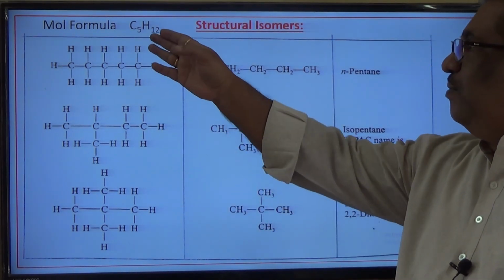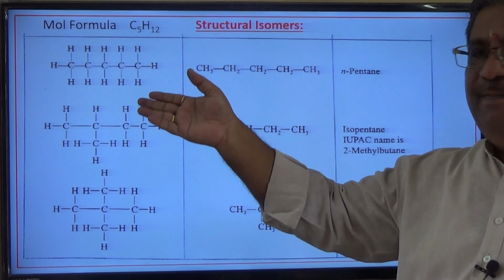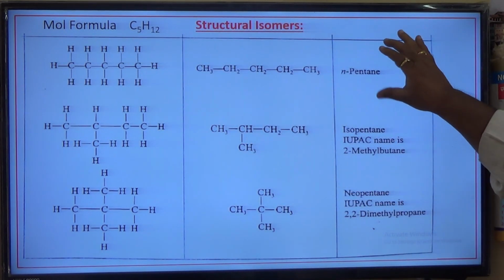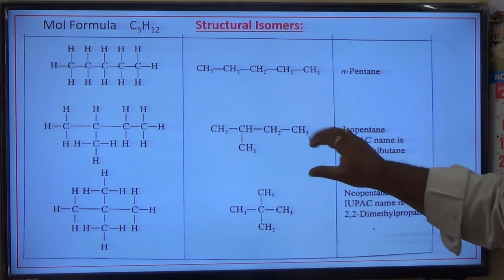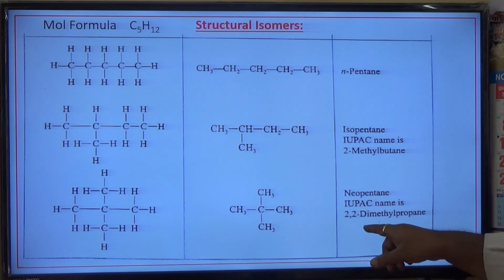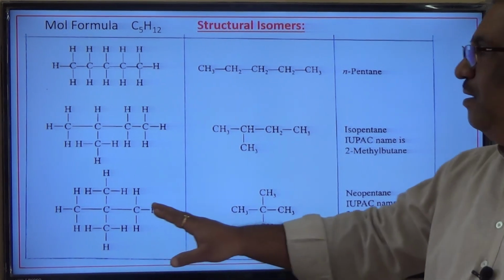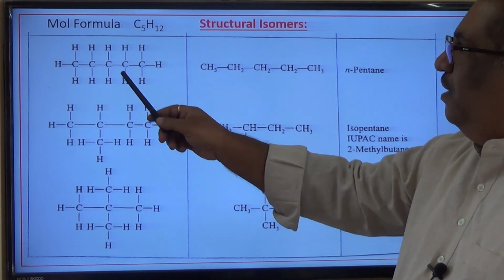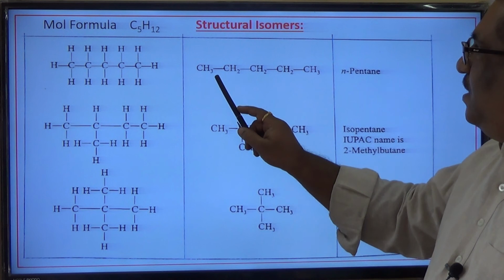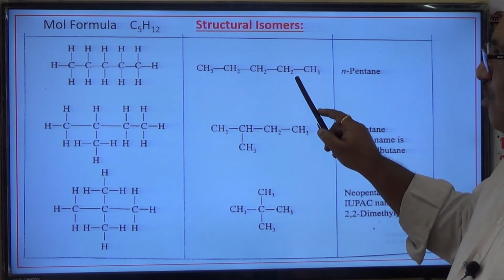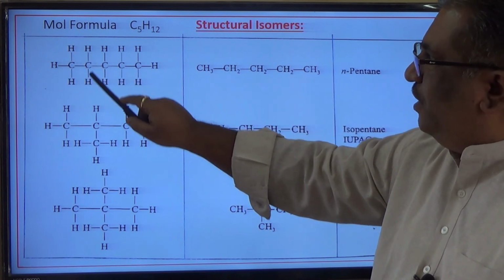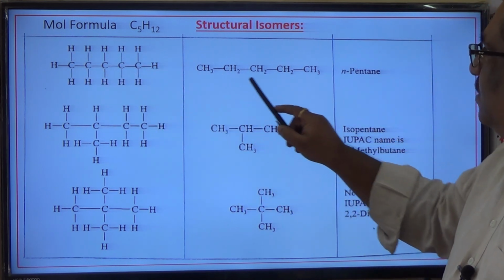And this one, molecular formula C5H12, that is pentane. There are 3 isomers possible. The first one, n-pentane. The second one, 2-methylbutane, and the third one, 2,2-dimethylpropane. See here, one additional thing I have added. These are all the structural formula, whereas this is called the condensed structural formula. For example, normal pentane is CH3, CH2, CH2, CH2, CH3. This is how it is written.